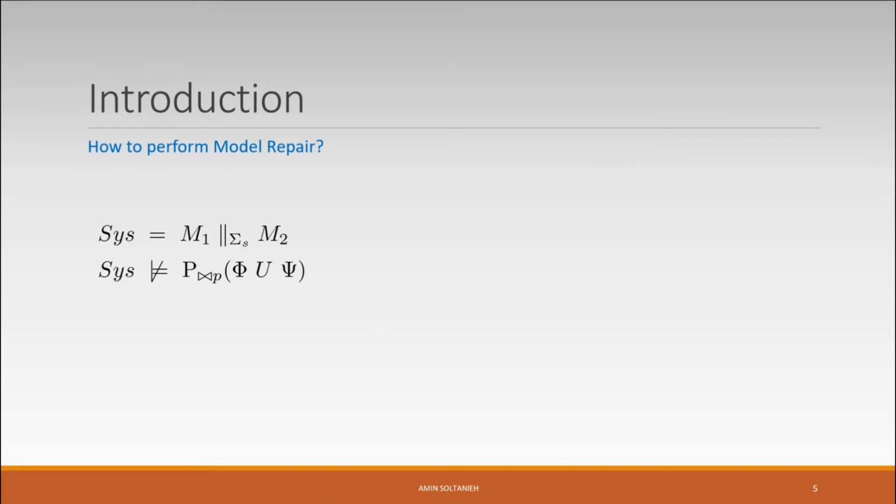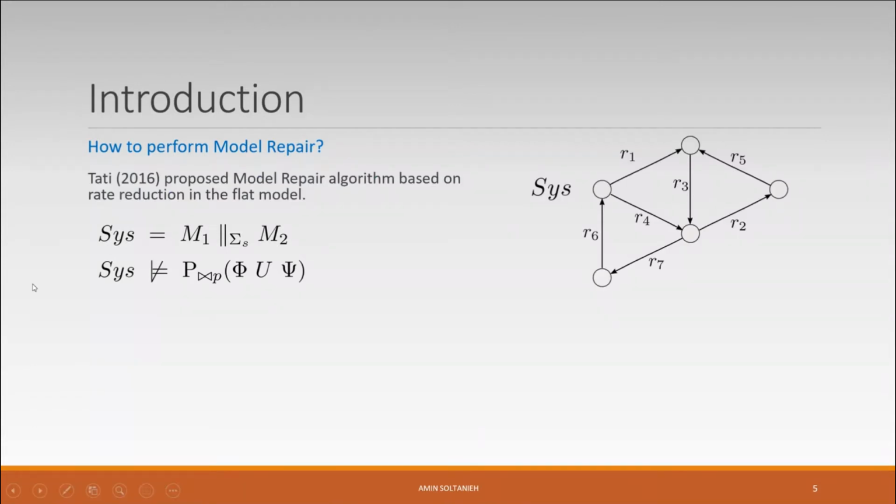Assume that we have a compositional Markov model, which is a synchronization of two components, M1 and M2, synchronizing over some action set, sigma S, for example. We assume initially that this system doesn't satisfy a CSL property, for example, an until formula. In 2016, Soltanieh proposed a model repair algorithm based on rate reduction in the flat model, the combined model of the system.